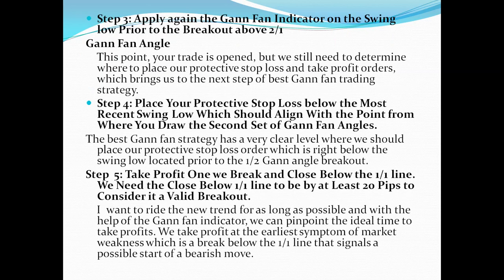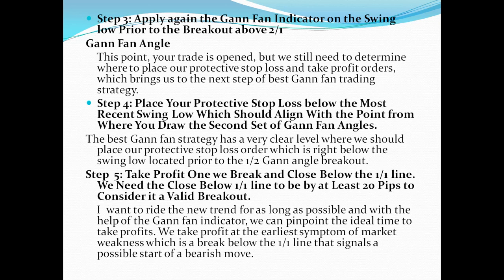The third step, apply the Gann fan indicator again on the swing low prior to the breakout above the 2 by 1 Gann fan angle. Now your trade is open, but you still need to determine where to place your protective stop loss and take profit order, which brings you to the next step of Gann fan trading. Fourth step, place your protective stop loss below the most recent swing low, which you should align with the point from where you draw the second set of Gann angles.